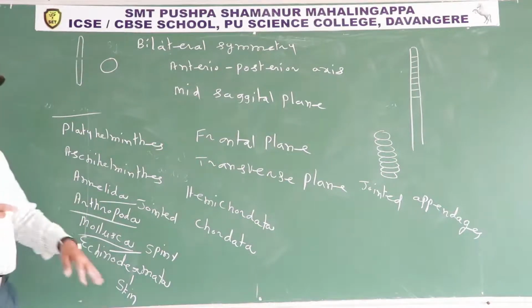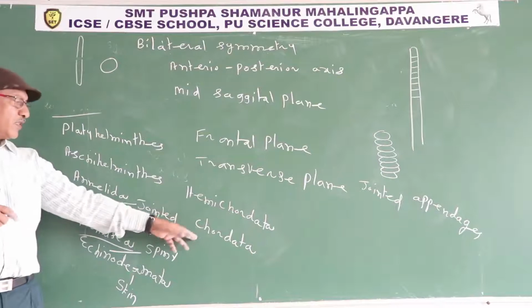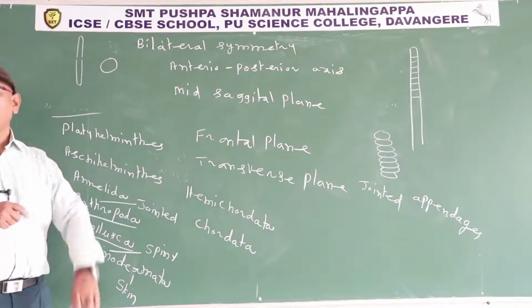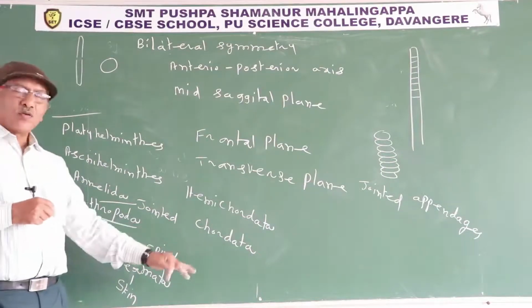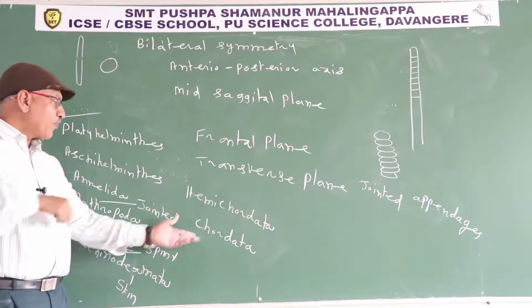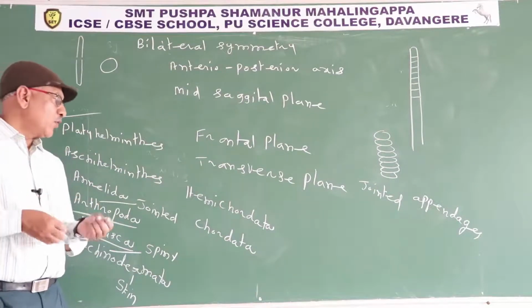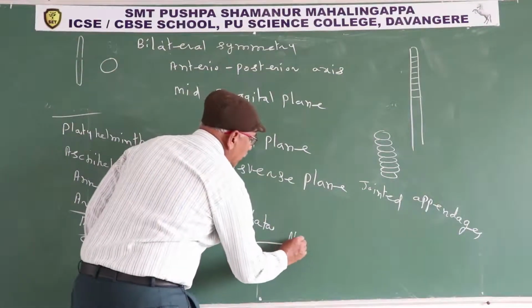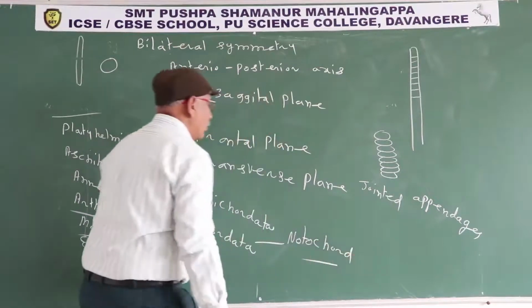So Chordata is the third largest phylum regarding number of species. 65,000 animal species are included in phylum Chordata. Chorda means notochord, data means wearing. Animals having notochord. What is notochord? A stiff rod-like structure present on the mid-dorsal surface. Notochord.